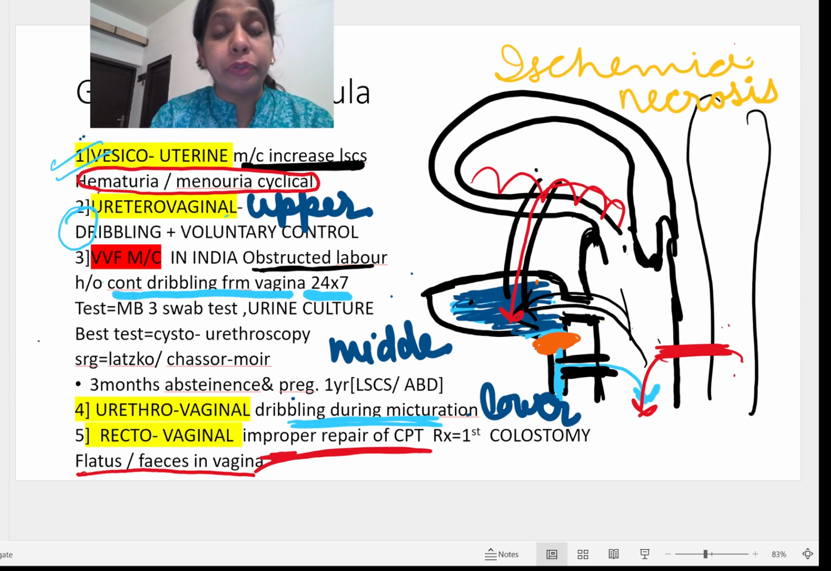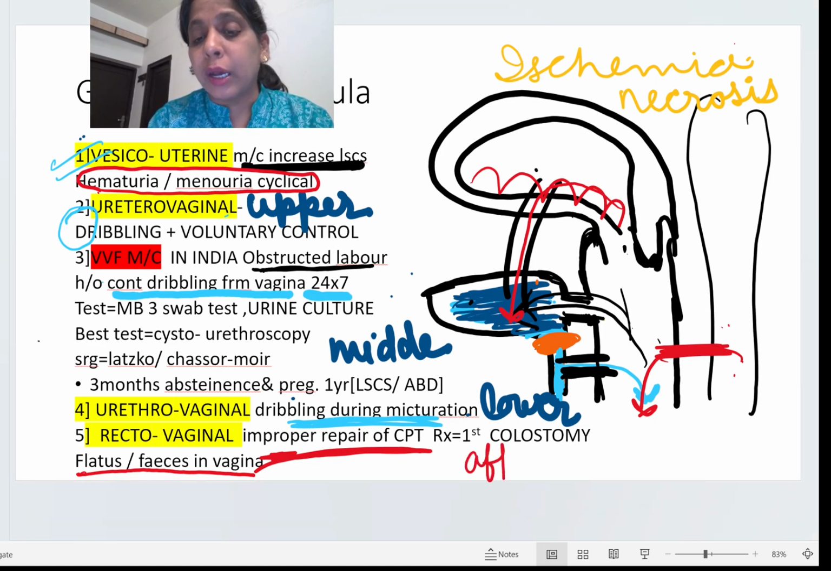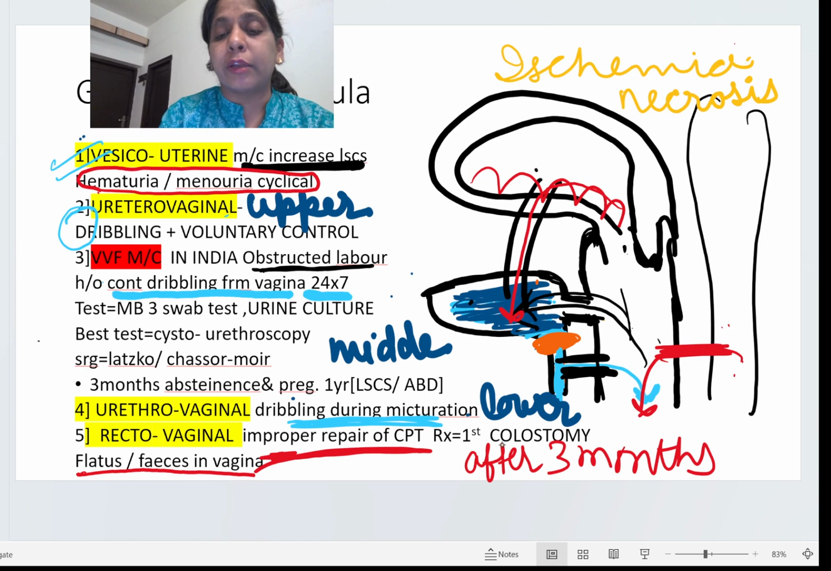And how are we going to treat this? First, for 3 months, we are not going to repair this, and we will make a colostomy. Then after 3 months, we are going to do the repair of this rectovaginal fistula. So the first step in rectovaginal fistula is colostomy. Okay, so that was all about the genitourinary fistula.